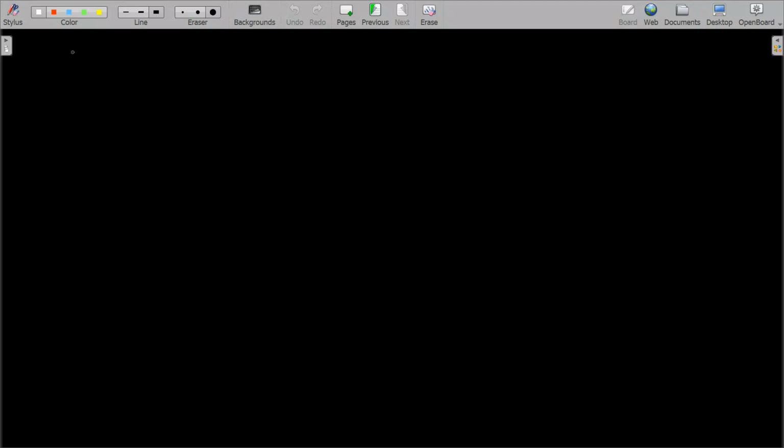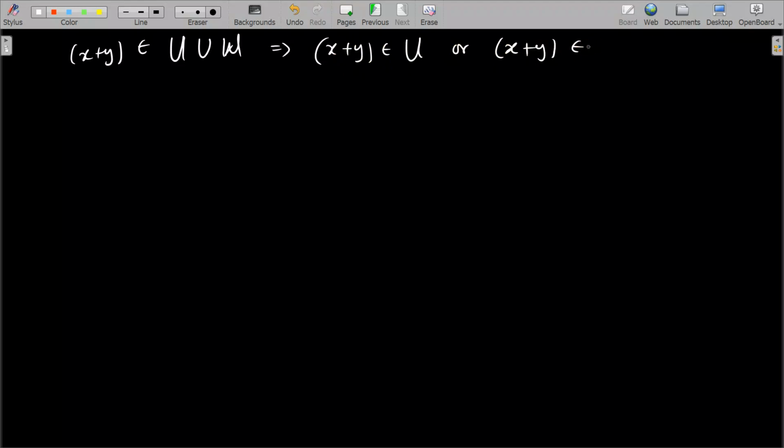If I say that x plus y belongs to the union U union W, what does it mean? The union definition is saying that either x plus y belongs to U or x plus y belongs to W. The reason is that a union is a combination of all the elements in both sets, and we pick exactly one from each one of them. Okay, so we don't pick repeated vectors.